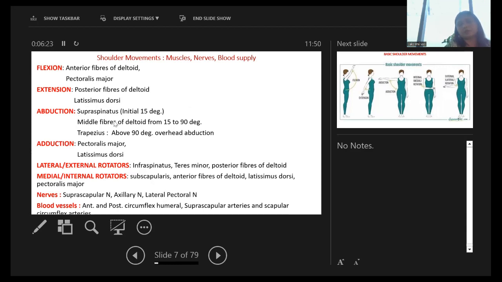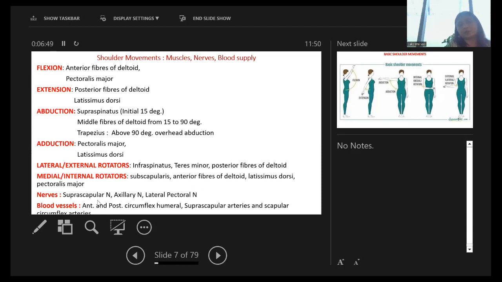Abduction is with supraspinatus for the initial 15 degrees, middle fibers of the deltoid from 15 to 90 degrees, and trapezius above 90 degrees, that is overhead abduction. Adduction is by pectoralis major and latissimus dorsi. Lateral or external rotators are infraspinatus, teres minor, and posterior fibers of the deltoid. Internal rotators are subscapularis, anterior fibers of the deltoid, latissimus dorsi and pectoralis major.